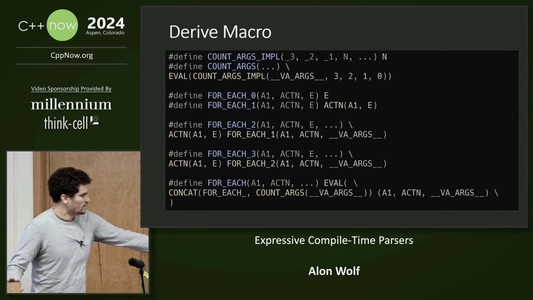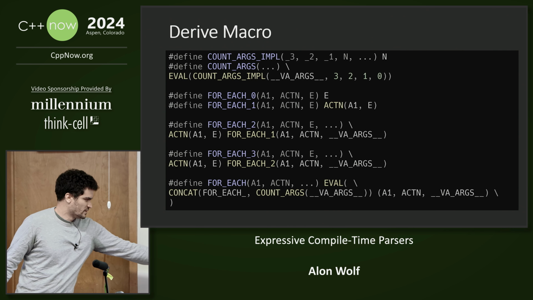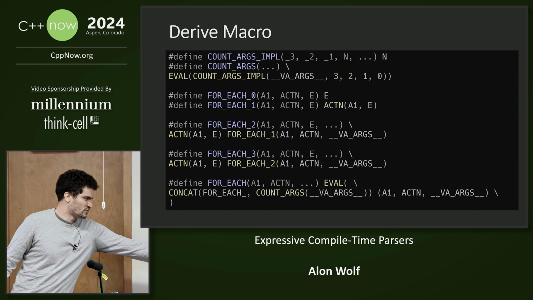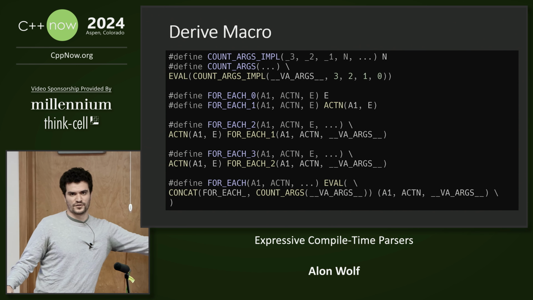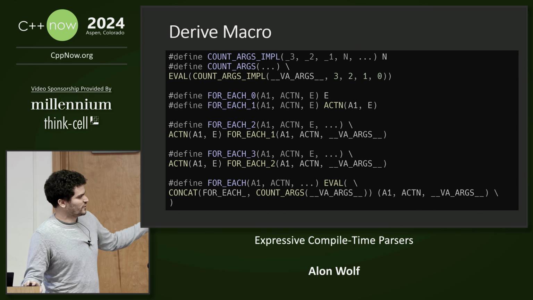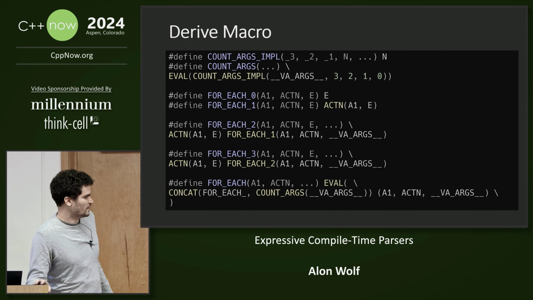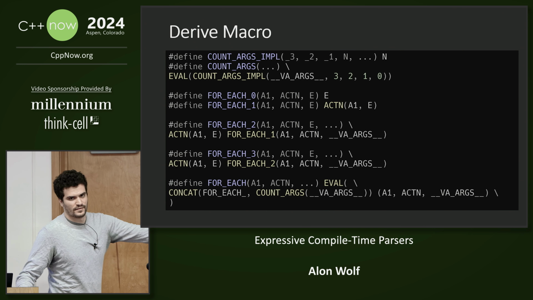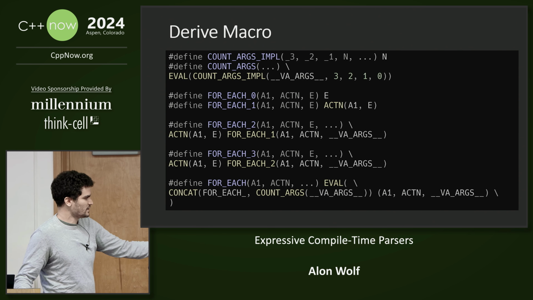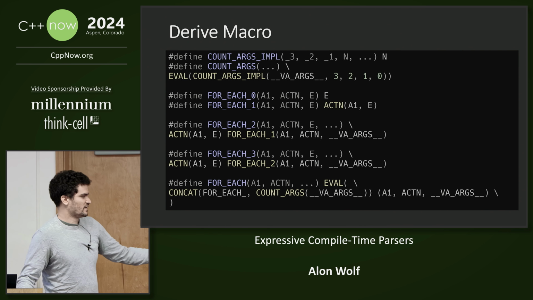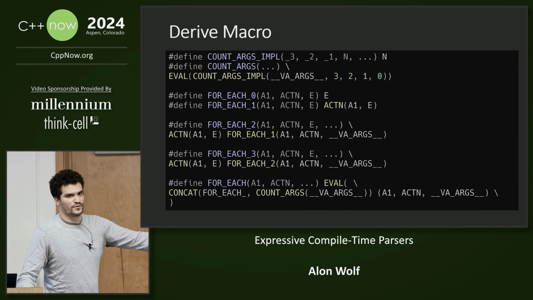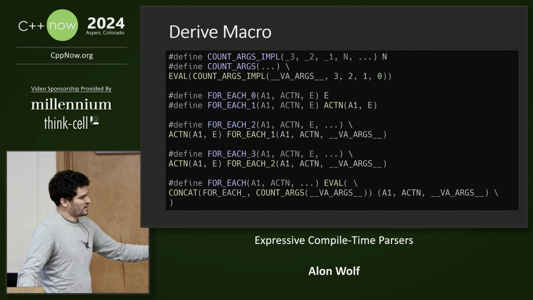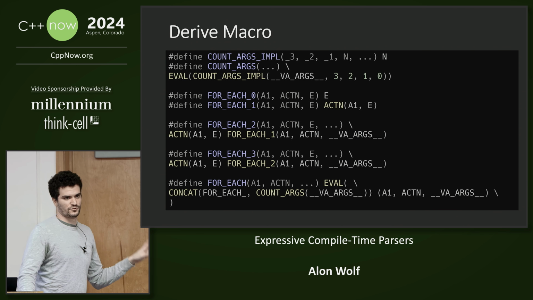And so when we call the for each macro, it concatenates the for each underscore with the count of arguments. So we can have either for each underscore 3 or for each underscore 2. And each one of them evaluates one argument from the pack and then passes the rest to the next one. So for example, in the example that we saw, we have 2 macros.